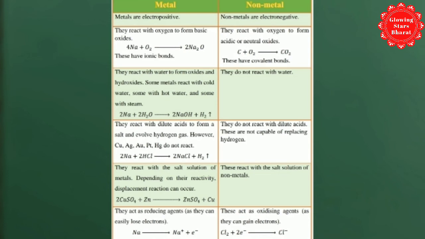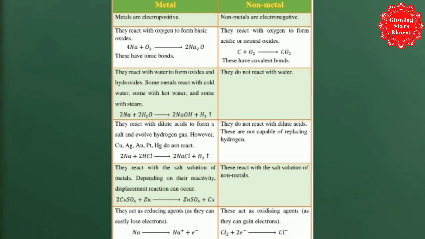Copper sulfate reacts with zinc to give zinc sulfate and copper. Non-metals do not react with salt solutions of metals. Metals act as reducing agents as they can easily lose electrons, and non-metals act as oxidizing agents. They can gain electrons easily.